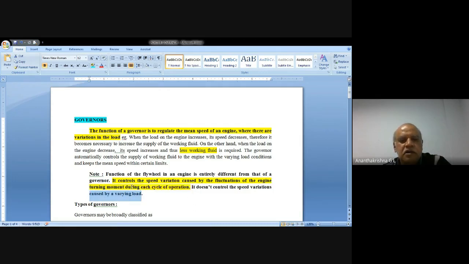The flywheel controls the variation caused within an engine during each cycle of operation, whereas the governor regulates the supply of working fluid during a variation in engine load. That is the basic difference between a governor and a flywheel.